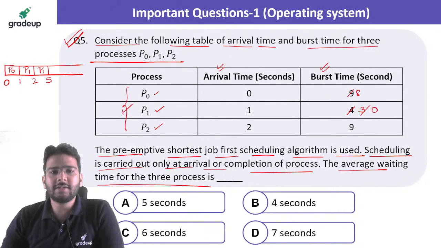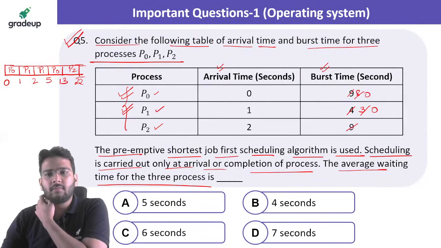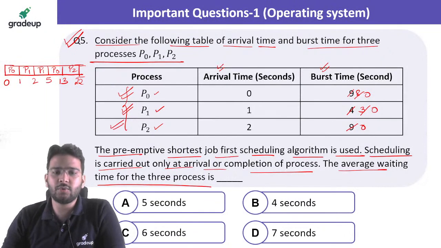P1 has completed its execution. After that we have P0, so we will be scheduling P0 now. So 5 plus 8, it is 13. We can make it 0. P0 has completed its execution as well. And in the end we have P2, so 13 plus 9, that is going to be 22, right? So P2 has also completed the execution.